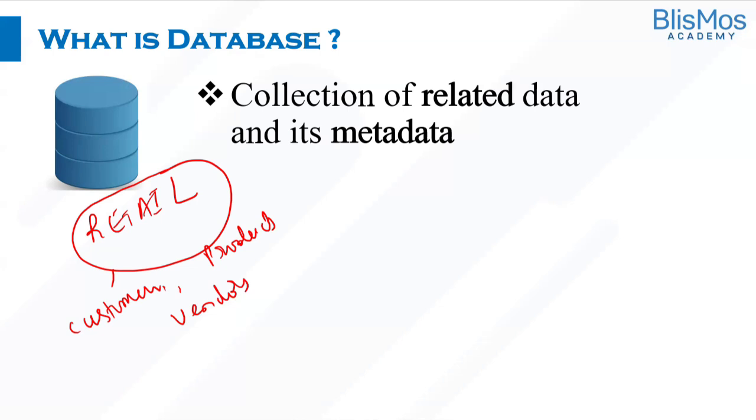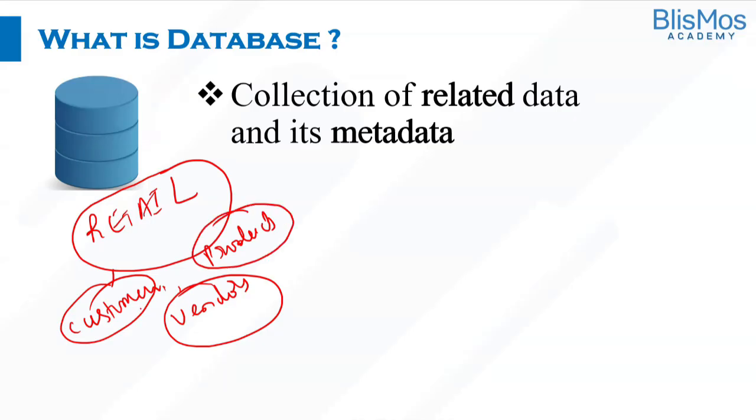These are the different types of tables we create when we create the retail database. Do you think the data in customers is related to products and vendors? Yes, data that has a connection or relationship with each other, right? So in these tables, definitely there is some connection.